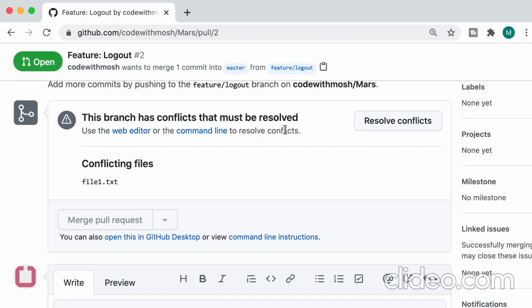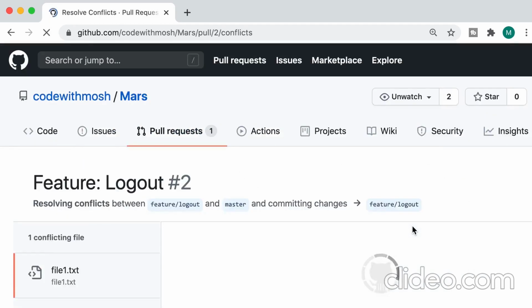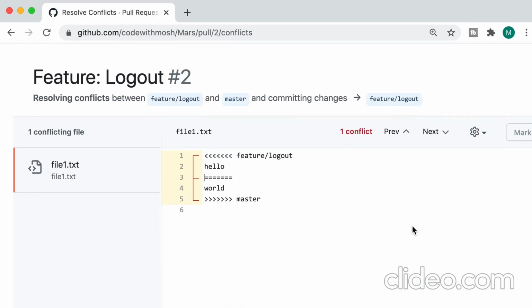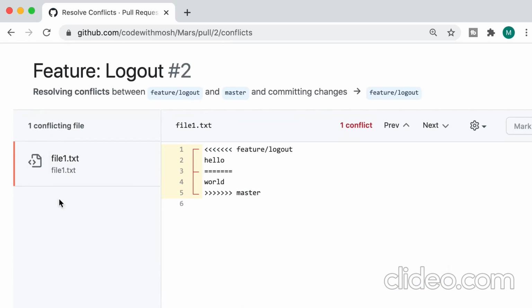So in this lesson, I'm going to show you how to resolve conflicts on GitHub. That is very simple. So we click on Resolve Conflicts. Now on this page, we can see all the conflicting files on the left. In this case, we have a single file. And on the right, we can see our conflict markers. You have seen these before. So in this branch, feature/logout, we have added hello. On this branch, on master, we have added world.